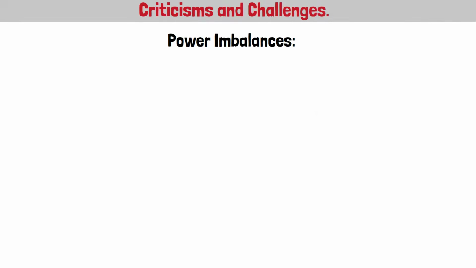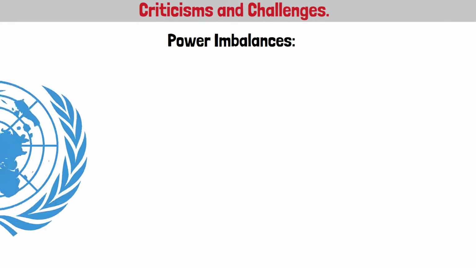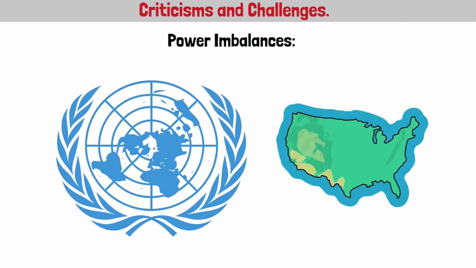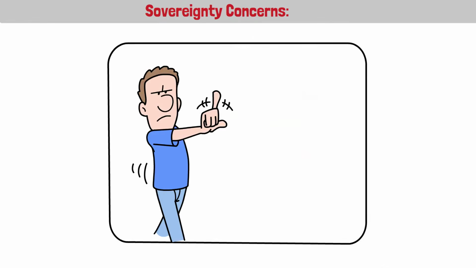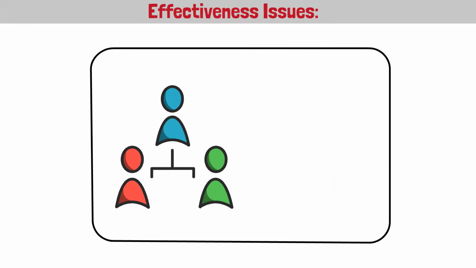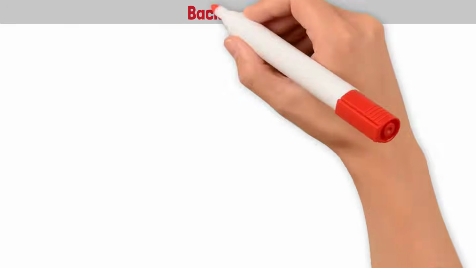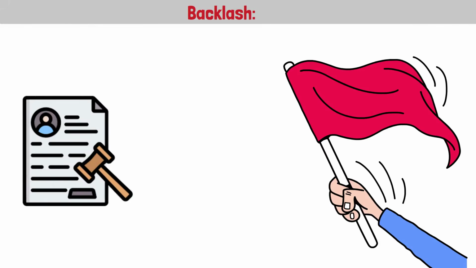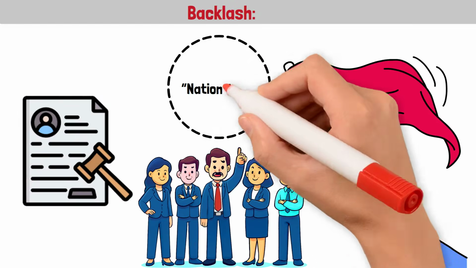Criticisms and challenges. Power imbalances. Some argue that organizations like the UN Security Council favor powerful nations. Sovereignty concerns. States resist ceding too much authority to global institutions. Effectiveness issues. Organizations often move slowly due to bureaucracy or lack of enforcement power. Backlash. Rising nationalism challenges the legitimacy of global governance, as some leaders prioritize nation-first approaches.